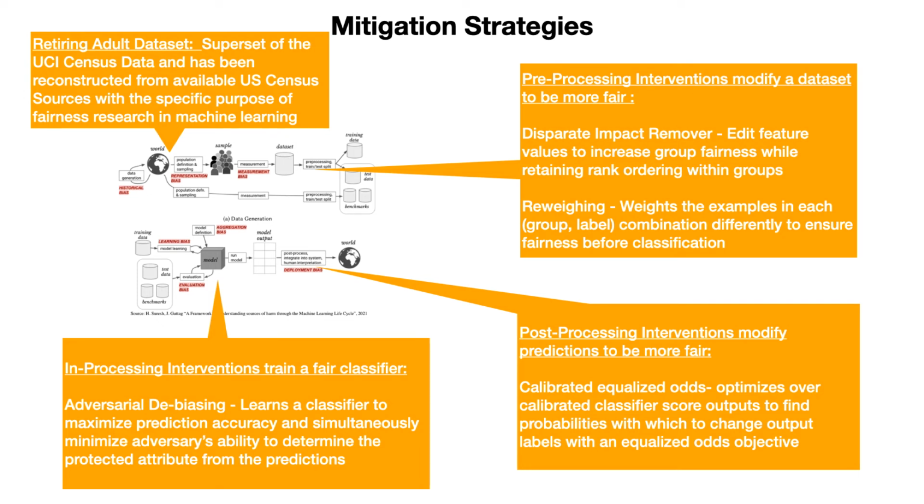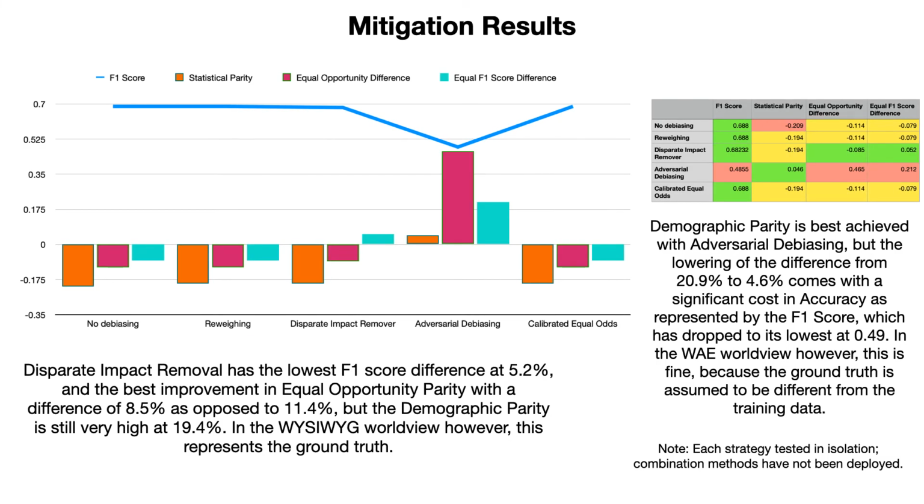Now let's look at the impact of these strategies. As you can see here, the F1 score needs to be as close to 1 as possible, and our three parity metrics need to be as close to 0 as possible. As you can see, our demographic difference scores improve best with adversarial debiasing, but the lowering of the difference from 20.9% to 4.6% comes with a significant cost in accuracy as represented by the F1 score, which has dropped to its lowest at 0.49. Now, in the WAE worldview, this is fine because the ground truth is assumed to be different from the training data.